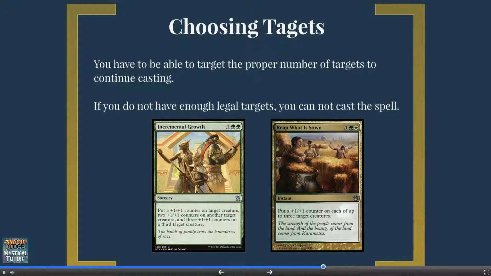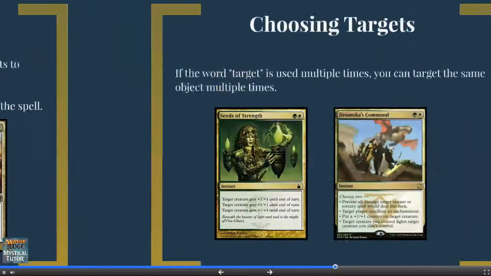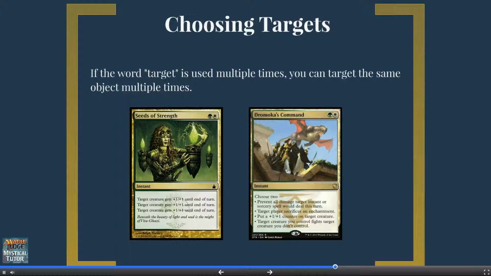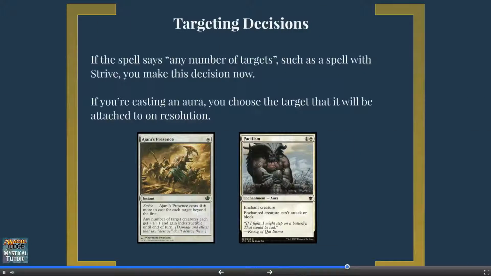If a spell says another target, such as Incremental Growth, or specifies a number of targets, such as Reap What Is Sown, you must choose different targets for each of these. If the word target is used multiple times, you can choose the same target multiple times. Seeds of Strength and Dromoka's Command let you choose the same target again, but you don't have to. If the spell says any number of targets, such as a spell with Strive, you make this decision now. If you're casting an aura, you choose the target that it will be attached to on resolution.